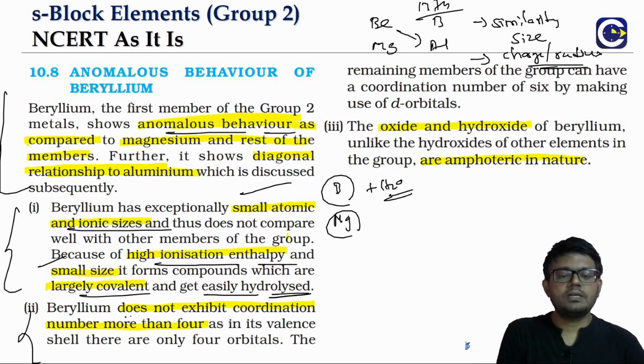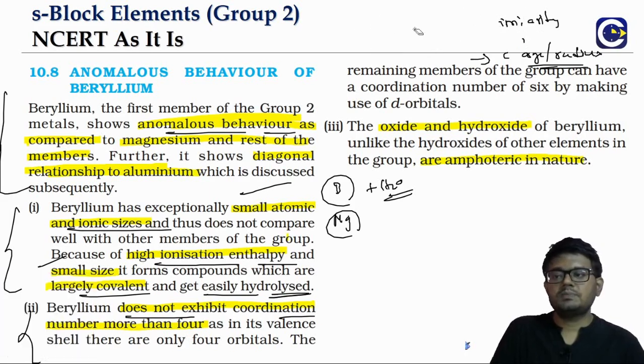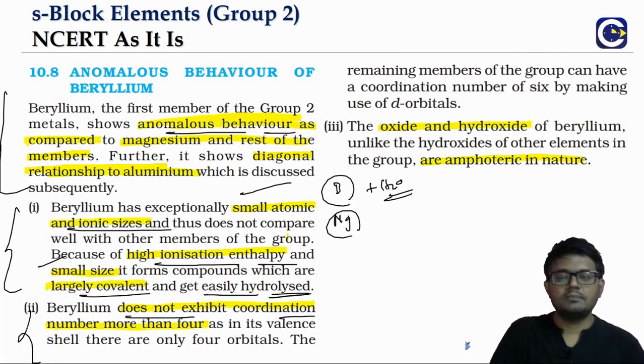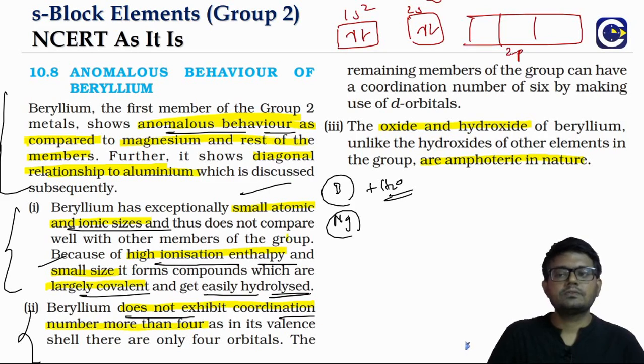Beryllium also, because its valence orbit is the second orbit. The second orbit has only s subshell and p subshell, so it cannot extend the valency. What is the beryllium electronic arrangement? 1s2 2s2, and 2p will be there. So the outermost orbit has only 2 subshells, so it can show a maximum valency of only 4 by engaging these 4 orbitals in the outermost shell.